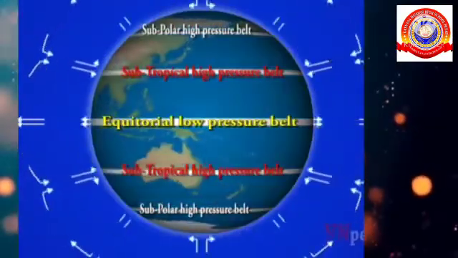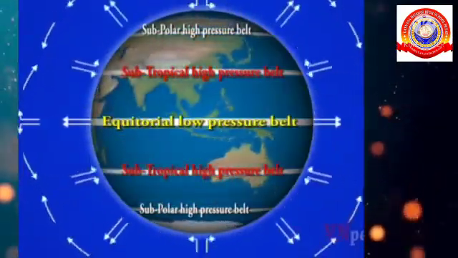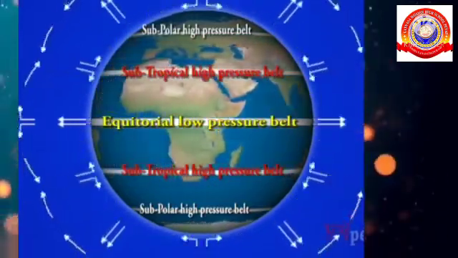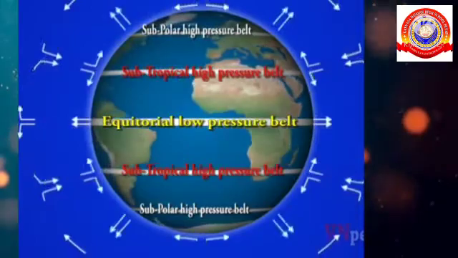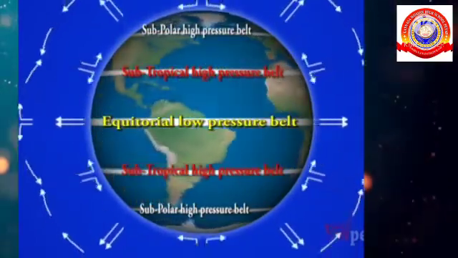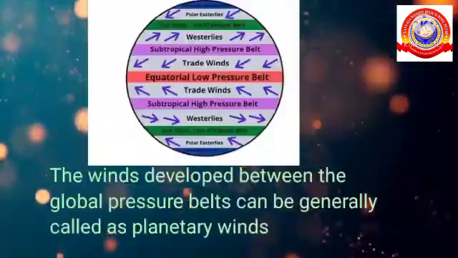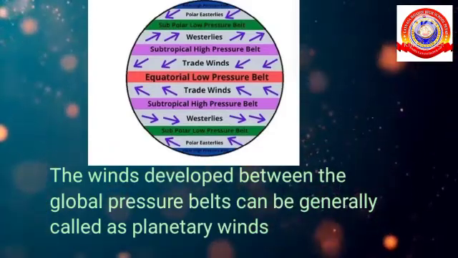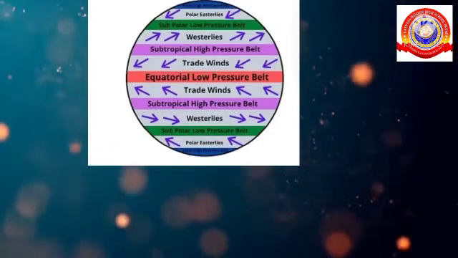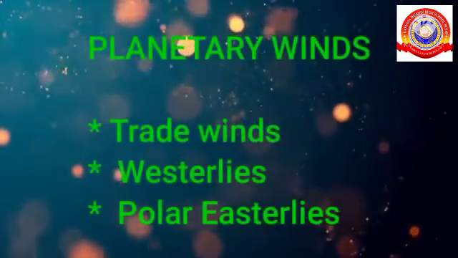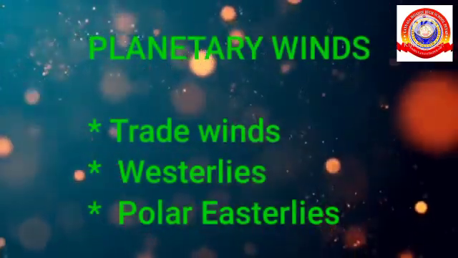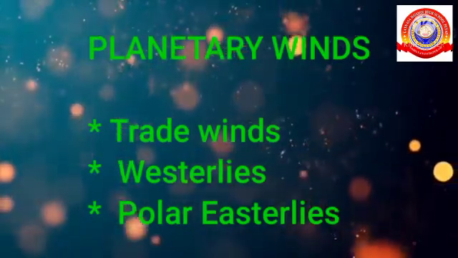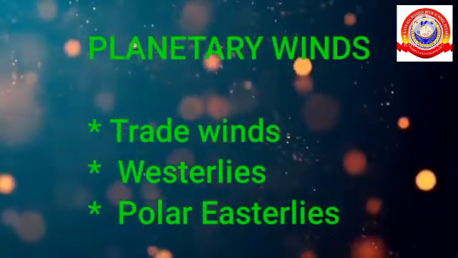You have learned that there exist differences in pressure over different latitudinal zones at the global level. These pressure differences lead to the formation of winds. The winds developed between the global pressure belts can be generally called planetary winds. The different planetary winds are trade winds, westerlies and polar easterlies. Let's study them in detail.